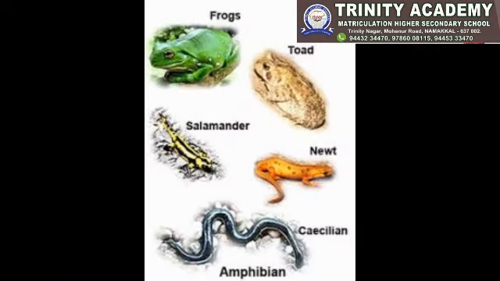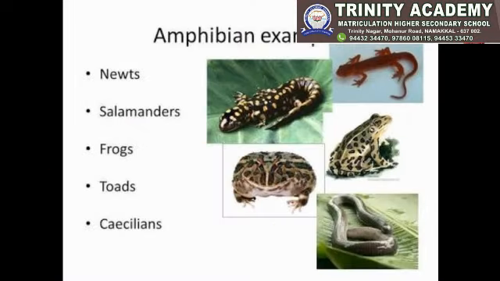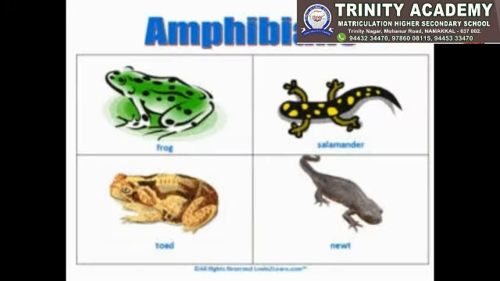Next topic is amphibians. Animals that can live both on land and in water are called amphibians. Some amphibians are frogs, toads, salamanders, and newts. They have limbs that help them in swimming. A moist skin helps them to breathe in water. However, they also have lungs which help them to breathe on land.